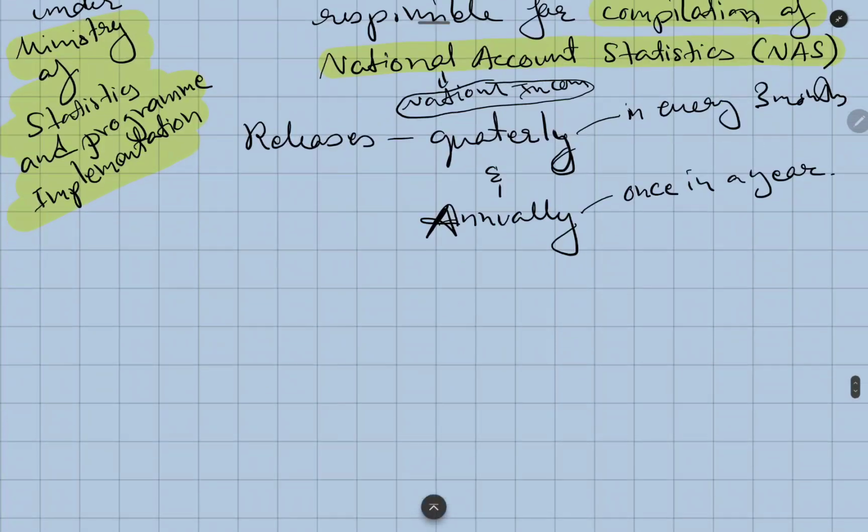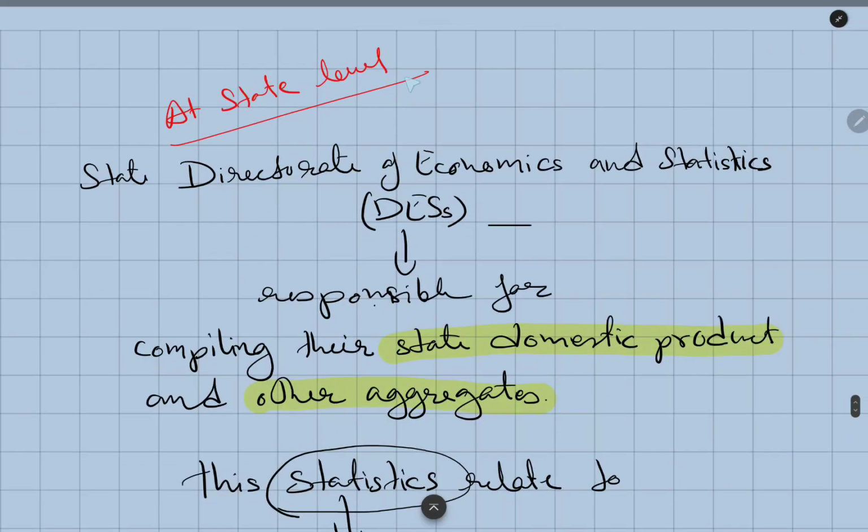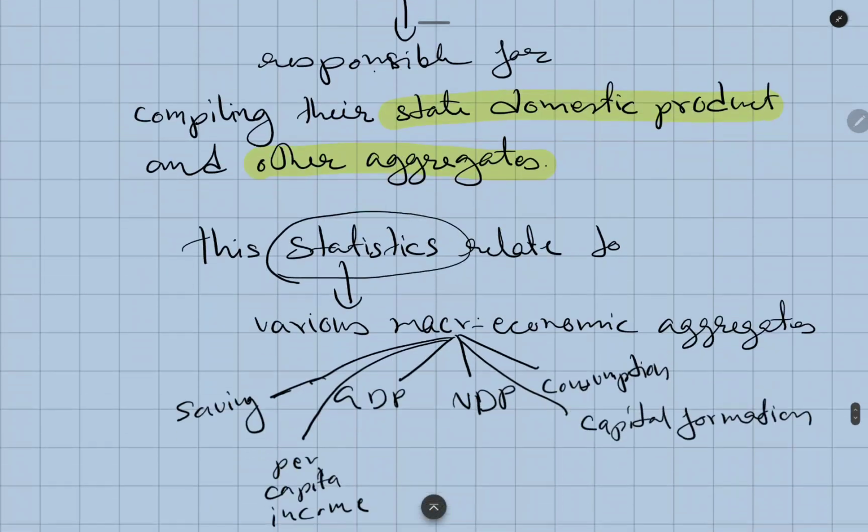Okay, now let's move ahead. That was at the central level, right? But at the state level, it is the State Directorate of Economics and Statistics. Remember it. The State Directorate of Economics and Statistics, the DES, is responsible for the compilation of the state domestic product and other aggregates relating to the state economy.